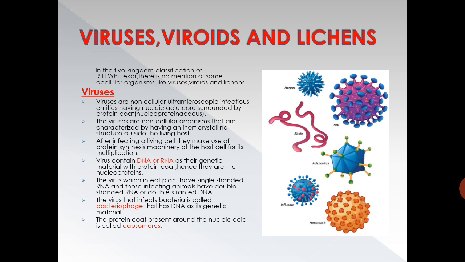The virus that infects bacteria is called bacteriophage, which has DNA as its genetic material. The protein coat present around the nucleic acid is made up of capsomeres.